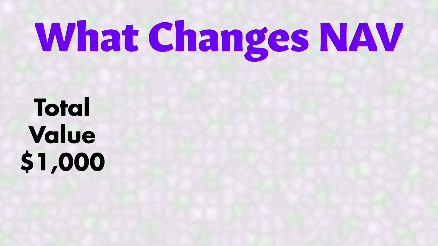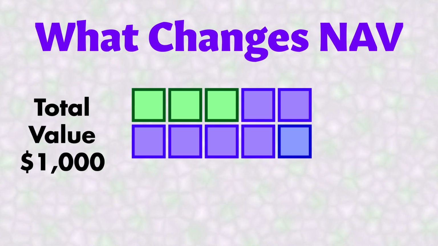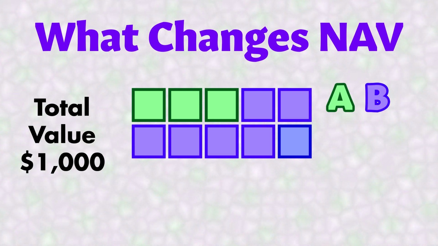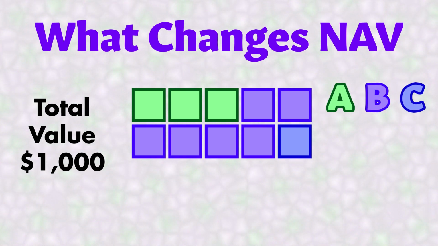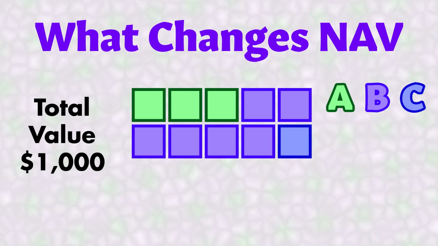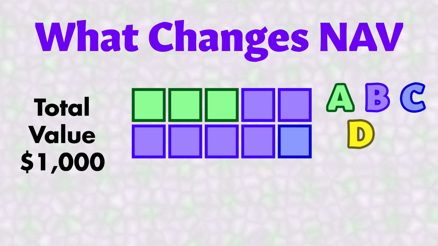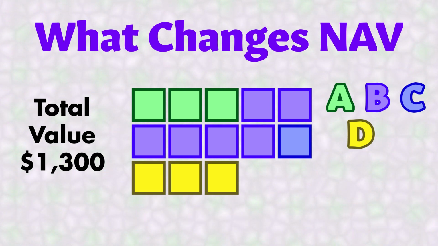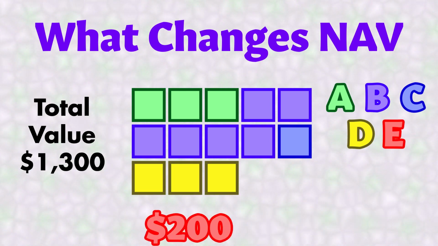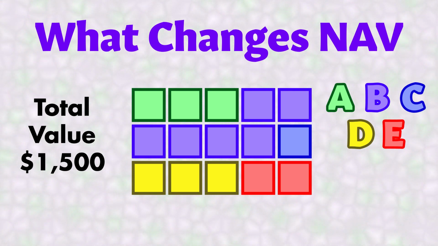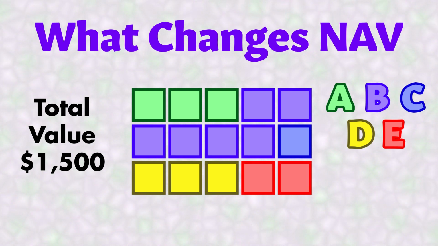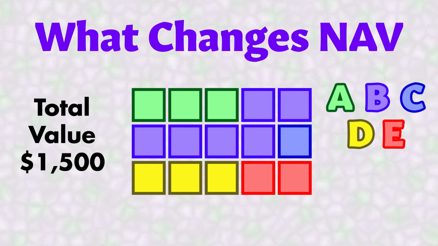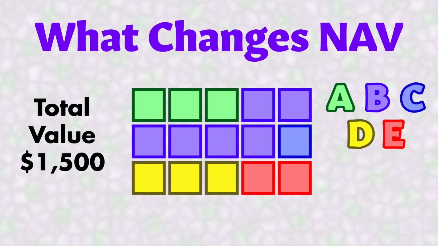So you have that $1,000 in total, 10 equal shares, 3 owned by A, 6 owned by B, and 1 of those shares is owned by C. If D comes along and brings in $300, they're going to get 3 shares of the fund. E comes in and brings $200 for 2 shares. There is now $1,500 total in the account and 15 equal shares. Each share still worth $100.